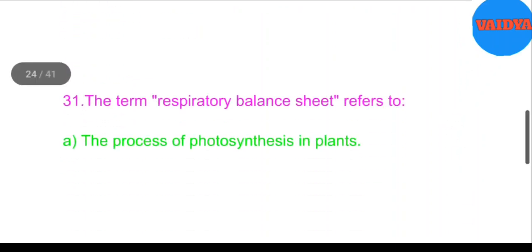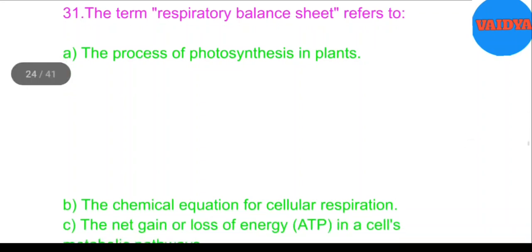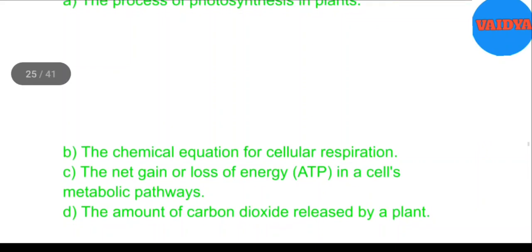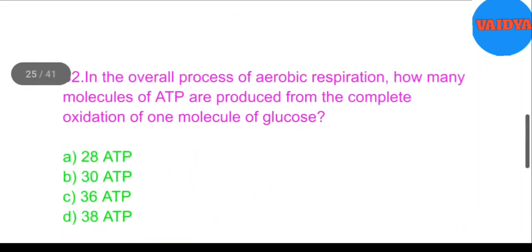Stomata. 31. The term respiratory balance sheet refers to A. The process of photosynthesis in plants. B. The chemical equation for cellular respiration. C. The net gain or loss of energy, ATP, in a cell's metabolic pathways. D. The amount of carbon dioxide released by a plant. Answer. C. The net gain or loss of energy, ATP, in a cell's metabolic pathways.